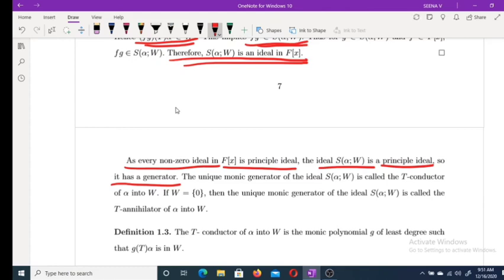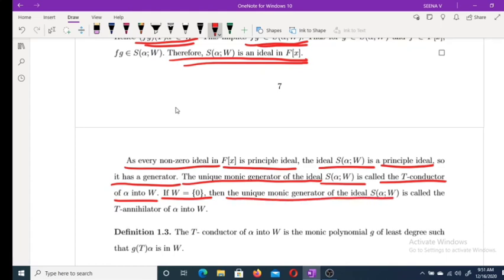The same as in our minimal polynomial, the unique monic generator of the ideal S(alpha; W) is called the T conductor of alpha into W. There are two definitions here. If W is equal to {0}, then the unique monic generator of the ideal S(alpha; W) is called the T annihilator of alpha. Okay, clear?